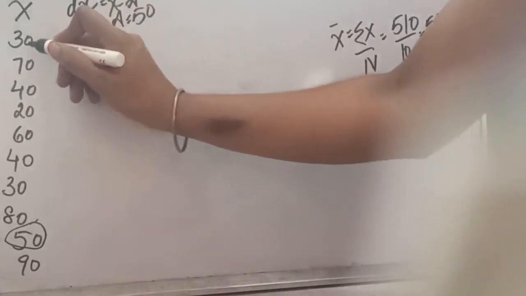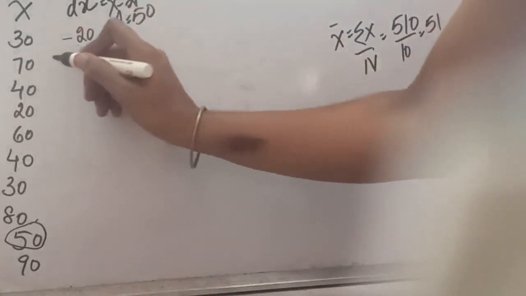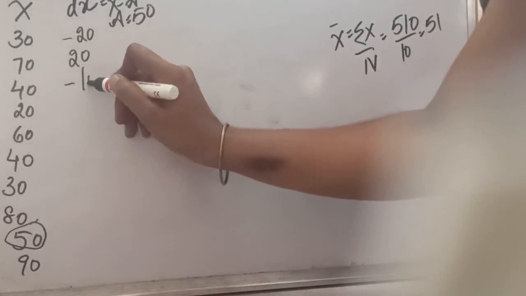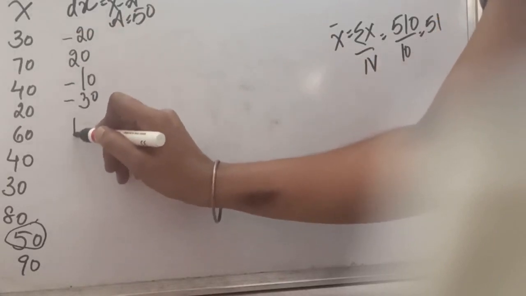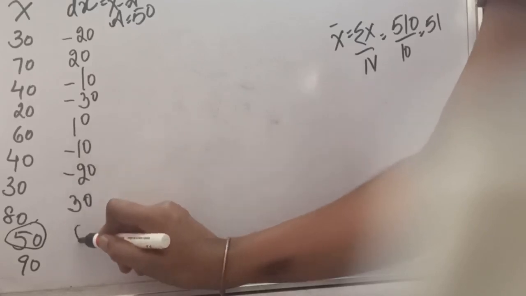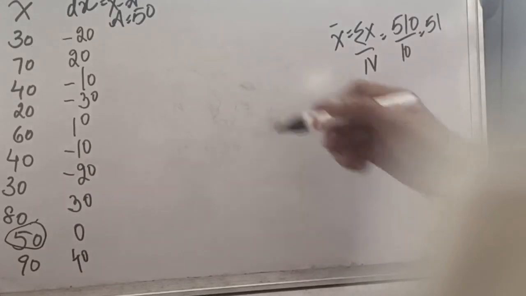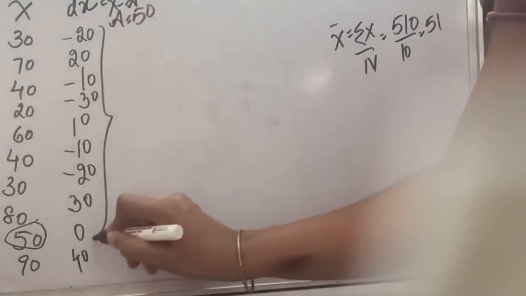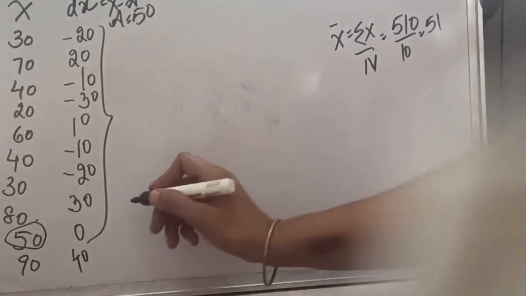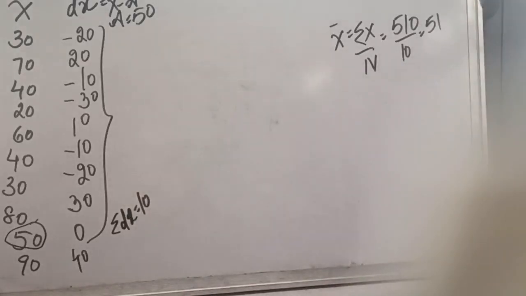So x minus a is the formula. 30 minus 50 will be minus 20. 70 minus 50 will be 20, minus 10, minus 30, 10, minus 10, minus 20, positive 30, 0, and positive 40. So this is dx. Just add these values, so that will give us sigma dx. This comes out to be 10.